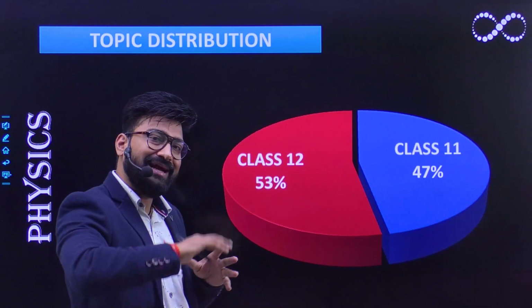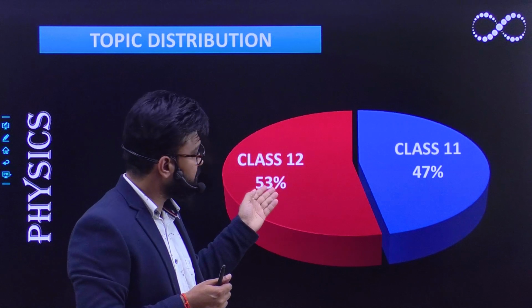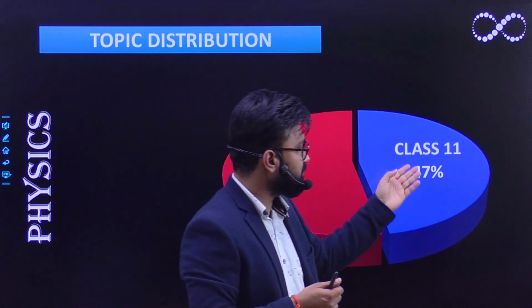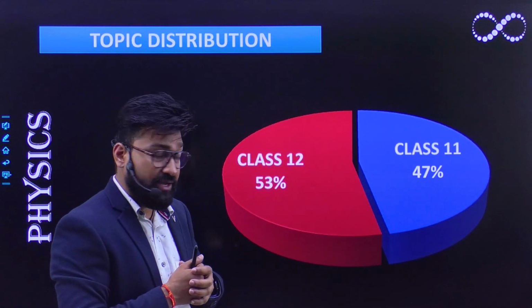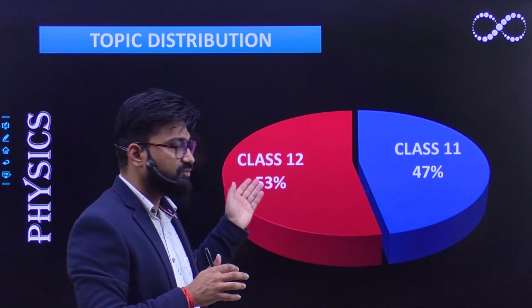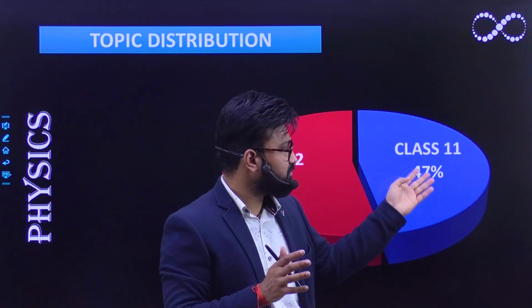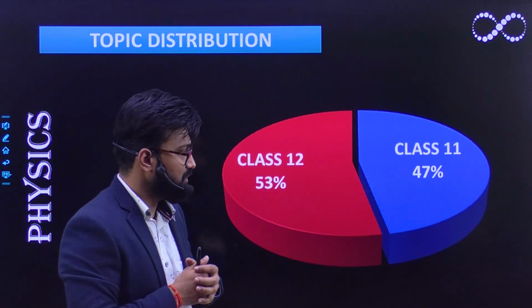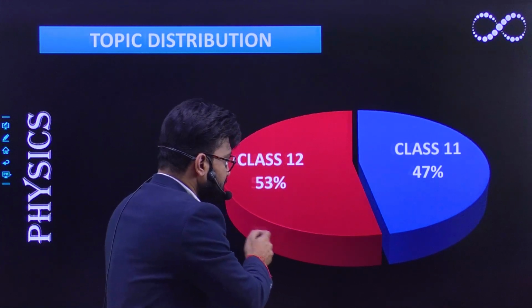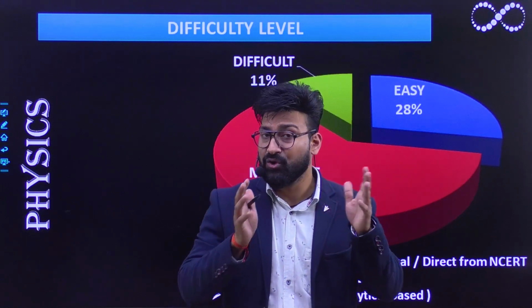If I talk about the entire syllabus, your 12th portion comprises 53%, and your 11th portion comprises 47%. Okay, so that means in physics, 53% of your syllabus comes from class 12th, and 47% comes from class 11th.